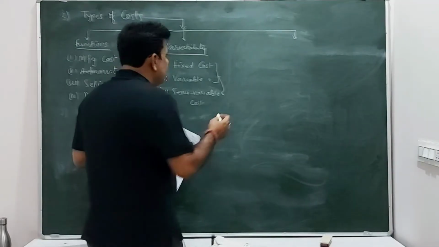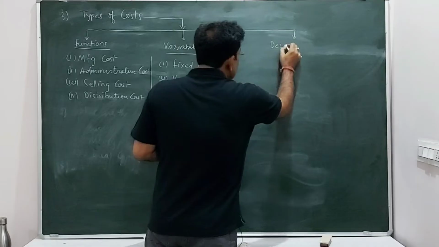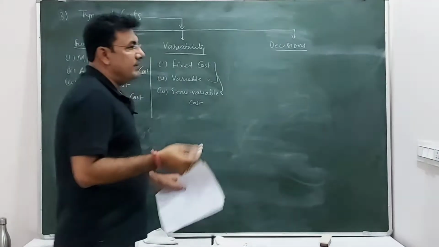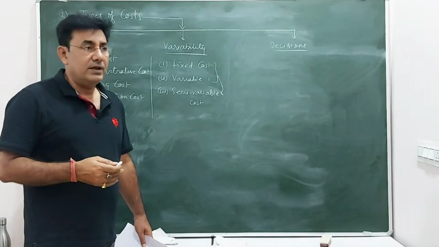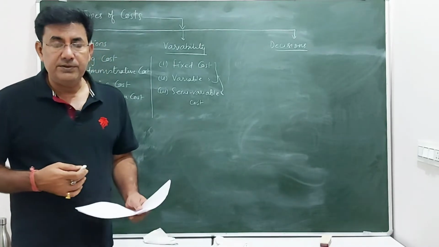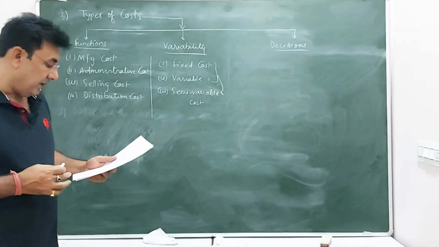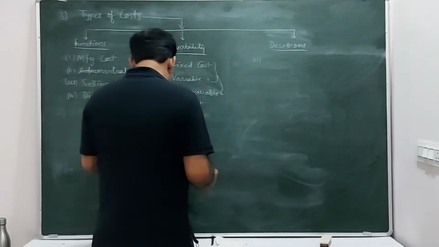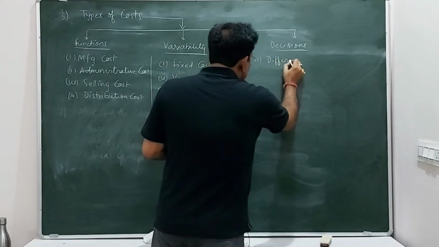Then we have one more classification, that is on the basis of decisions. In the exams, sometimes you get questions like classify cost according to variability, classify cost on the basis of decisions. So you need to learn all this properly. On the basis of decisions, we can classify cost into differential cost. Very important one.